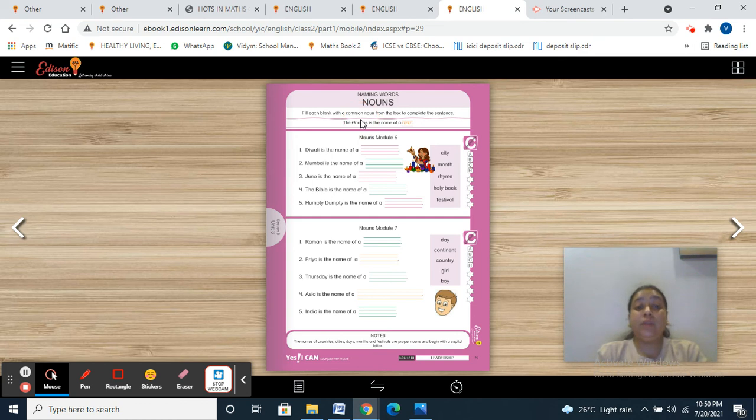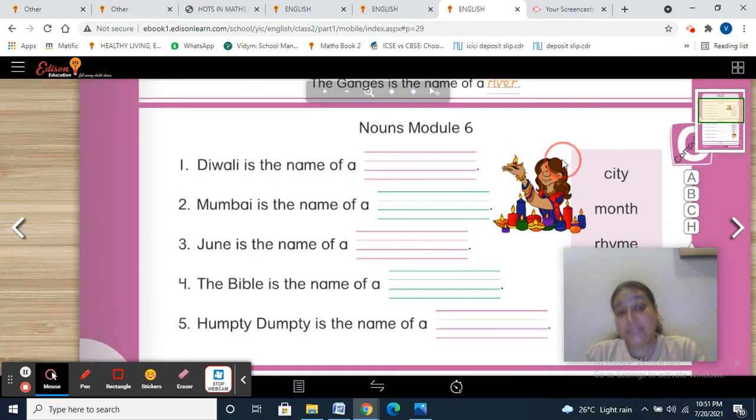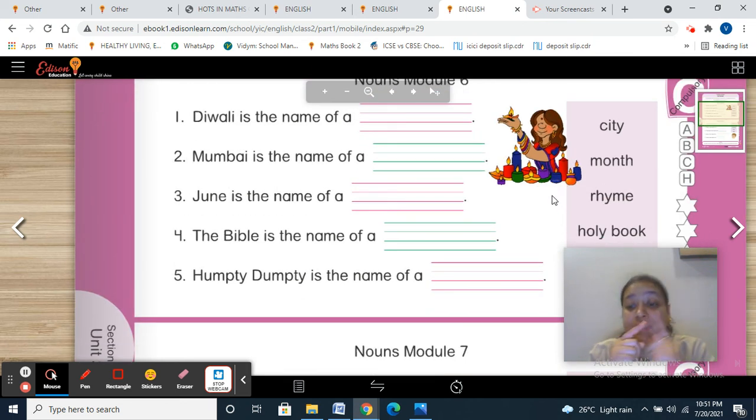Today we are going to do page number 29. On page number 29, fill each blank with a common noun from the box to complete the sentence. One sentence can have two nouns, and they can be two proper nouns, two common nouns, or a proper and a common noun. Both can be there.